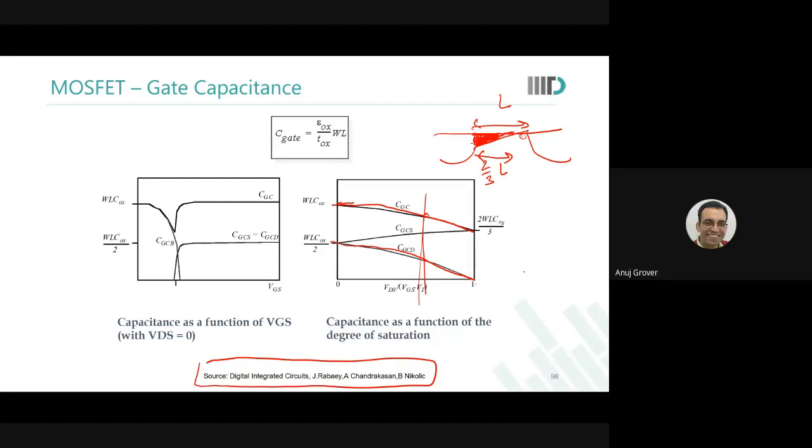So over here they have modeled it as that, okay, I have this device and instead of describing a capacitance to the bulk, I say that this capacitance is split between drain and source half by half, saying thereby that CGB actually goes to 0.